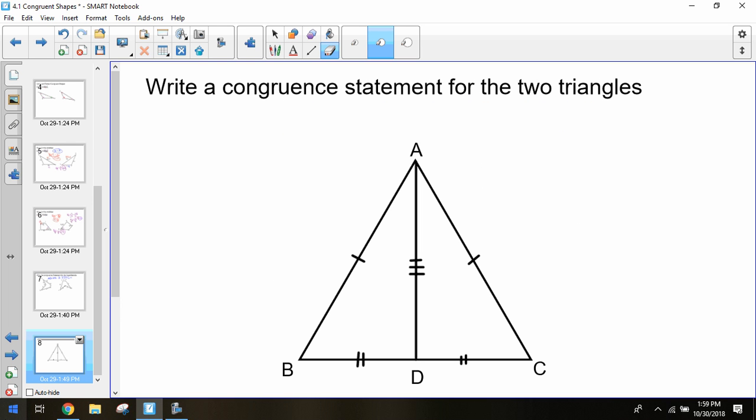So I have this congruent statement for these two triangles. I have my left triangle and my right triangle. So what is a name I can give that left triangle? ABD. Okay, and what is ABD congruent to? ACD.